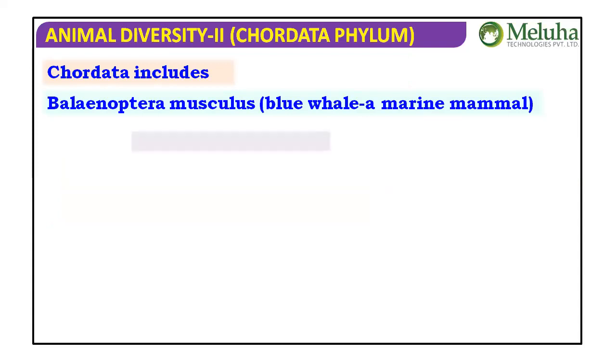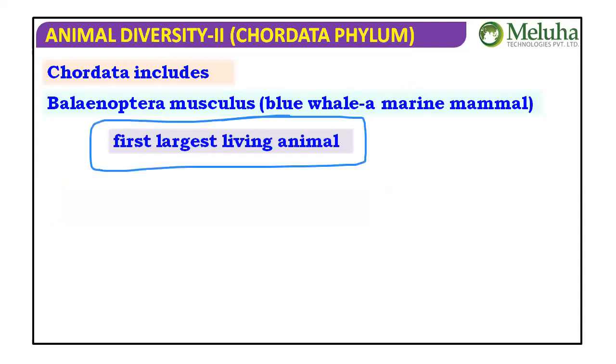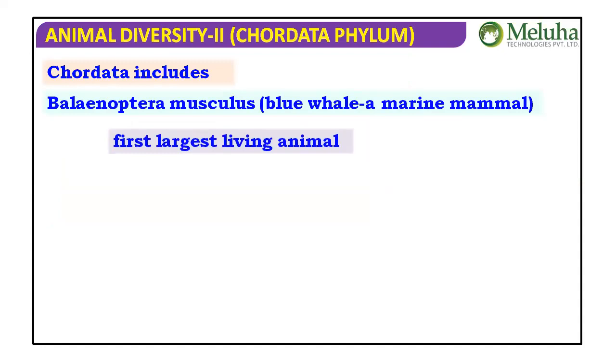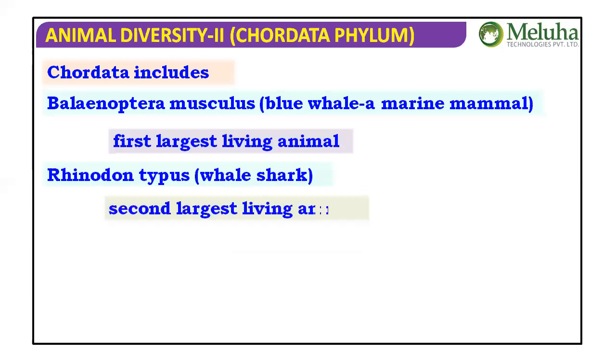Let me go for some of the legendary animals here. The blue whale, a marine animal, Balaenoptera musculus. It's a mammal, the largest living animal among all the animals of the animal kingdom. It lives only in marine water. Rhincodon typus, a whale shark, is actually a fish, a cartilaginous fish. It is the second largest living animal.